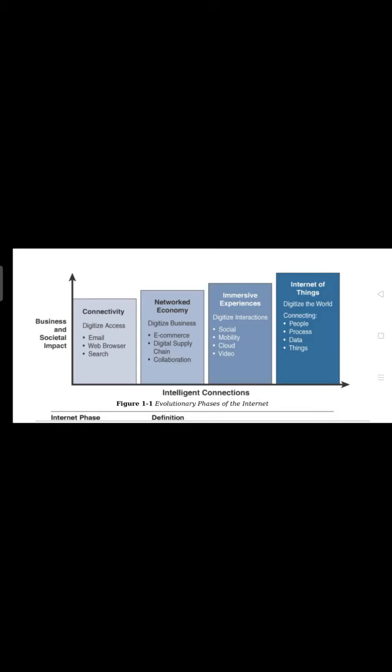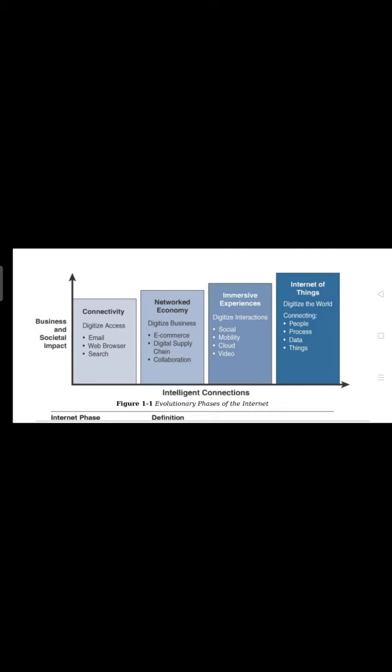Next is the networked economy: digitized business, where e-commerce sites evolved, like Amazon and Flipkart, which you are familiar with, then digital supply chain management and collaboration of organizations. Next is immersive experience: digitized interactions like social media, mobility, cloud computing, and video streaming. Finally, the Internet of Things, which digitizes the entire world.